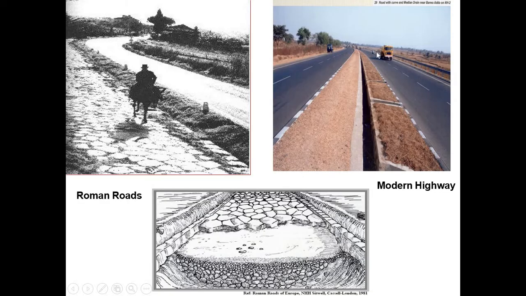Now we can see the comparison. This was the Roman roads, and nowadays modern highways, 4-lane and 6-lane expressways are developed.